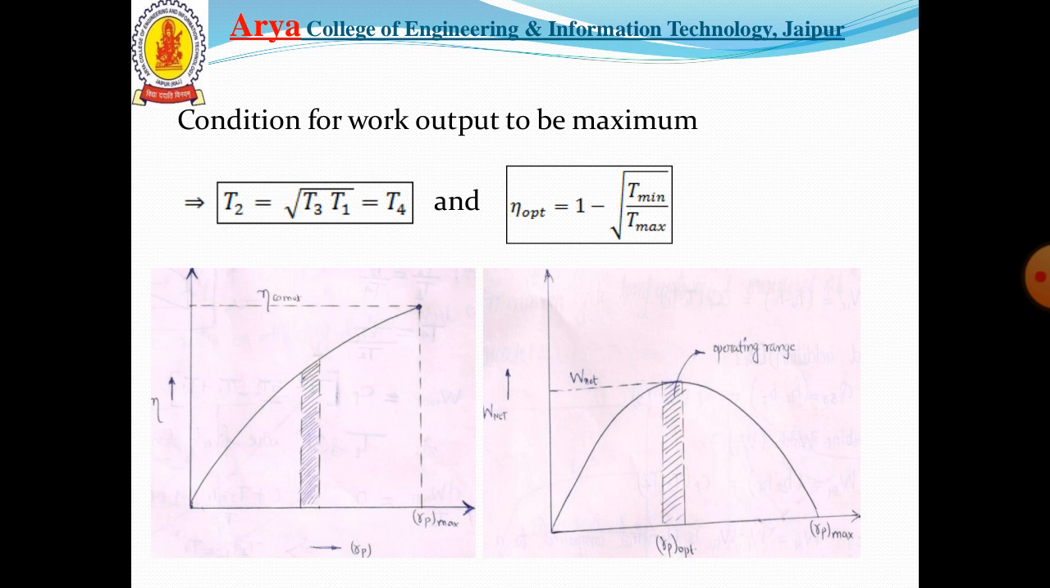By putting these values and with simple arrangement of the pressure ratio Rp, we can obtain the optimum efficiency, that is equal to 1 minus root of T minimum upon T maximum.